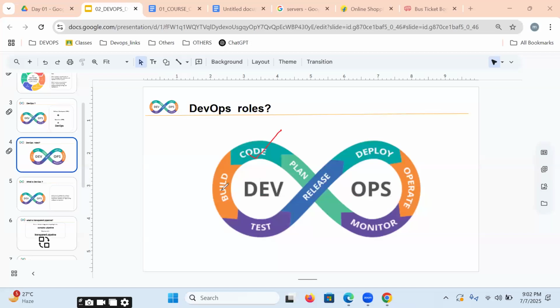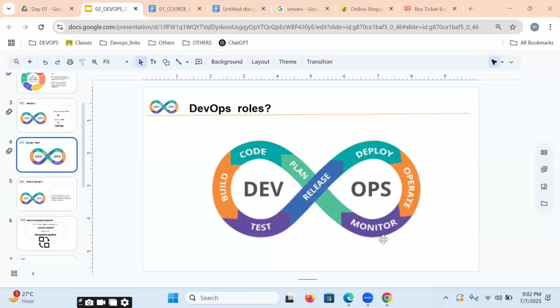We are part of coding, build, testing, release, deploy, operation, and monitoring. But to be frank, we are not writing any code. We are not writing any test cases. We are just implementing an automated DevOps transparent pipeline.